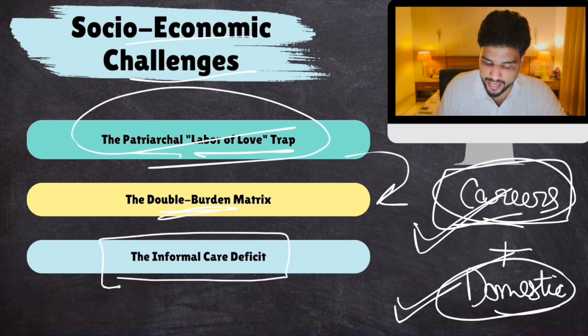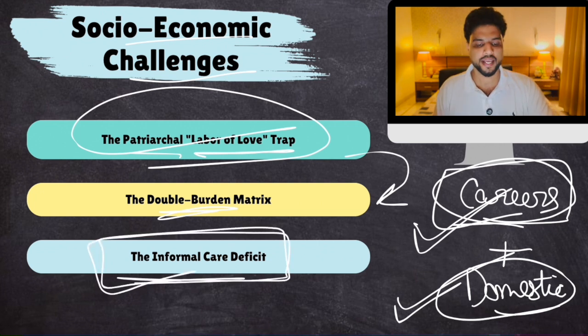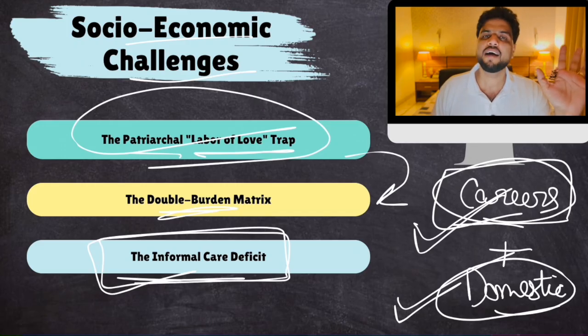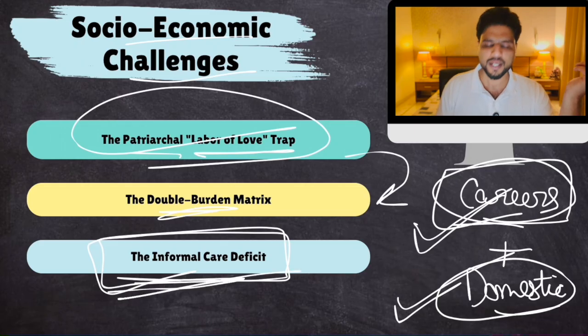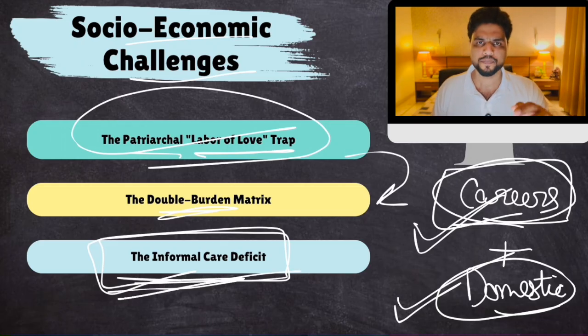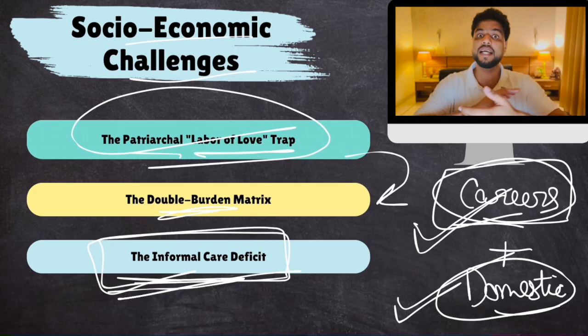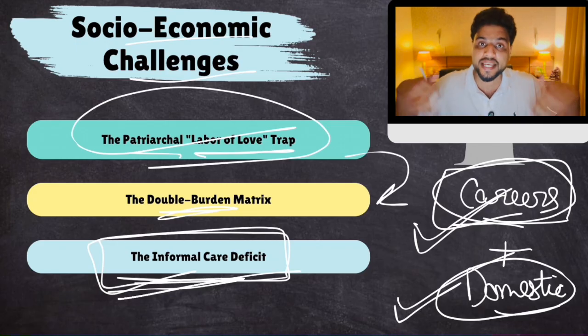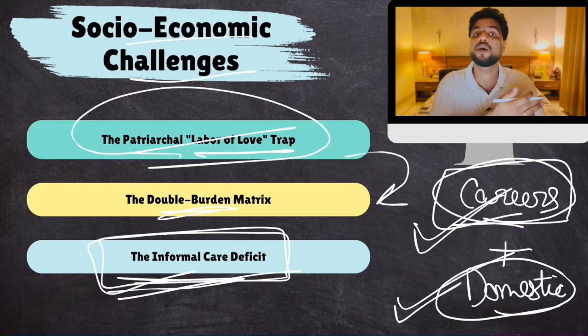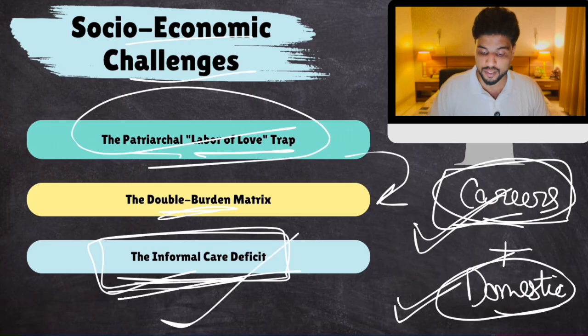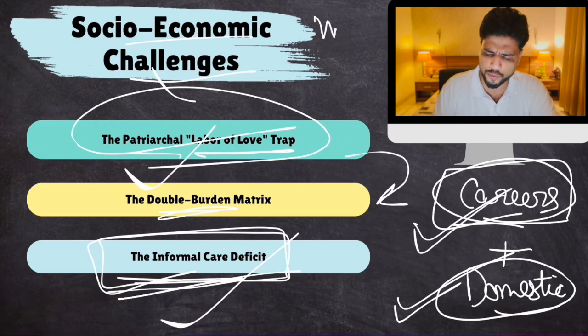And informal care deficit also. Because the care workers are not formally employed, they have no sick leave, they have no insurance, nothing of that sort. Okay. So, if a female who performs the entire domestic work of the household gets ill, the entire household gets into disarray. So this is a challenge. Clear? Plus there is a way forward also, which is pretty simple.